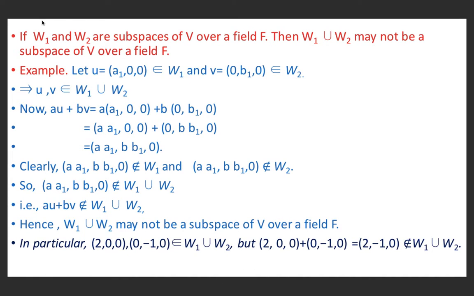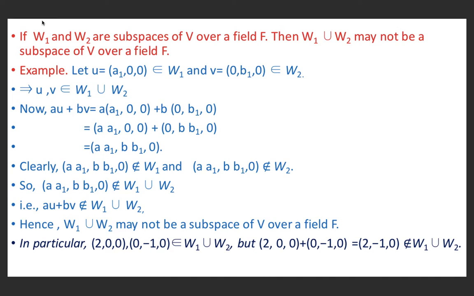Now, what about the union of subspaces? If W1 and W2 are subspaces of V over a field F, then W1 union W2 may not be a subspace of V over a field F. Let u equal a1, 0, 0 and v equal 0, b1, 0. u belongs to W1 and v belongs to W2. This implies u and v belong to W1 union W2.